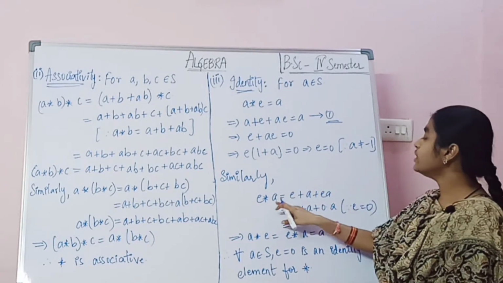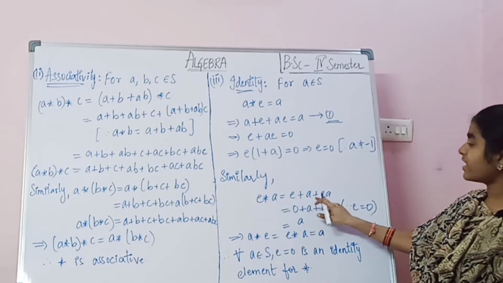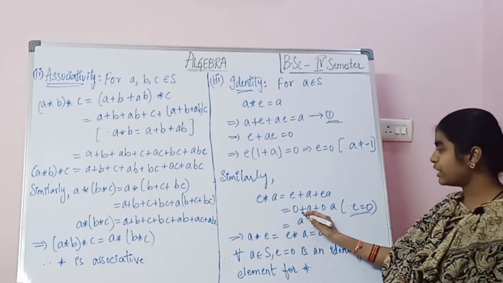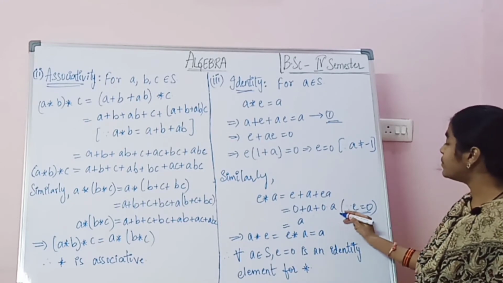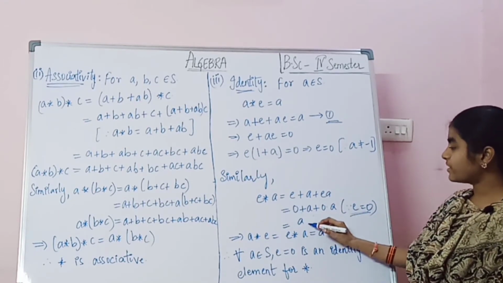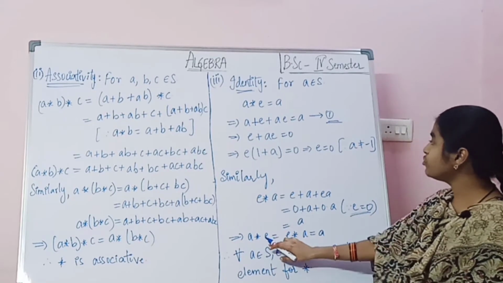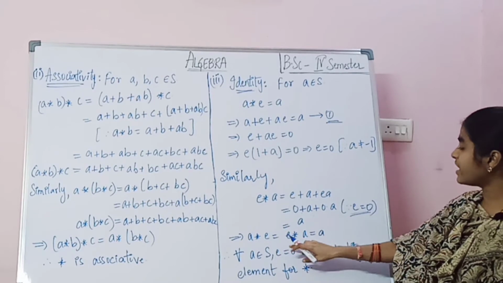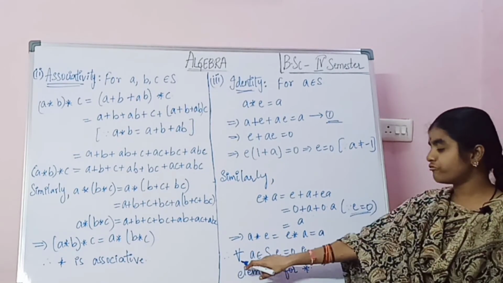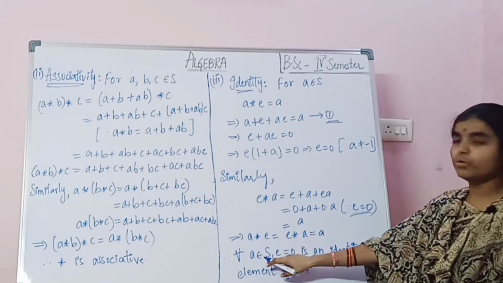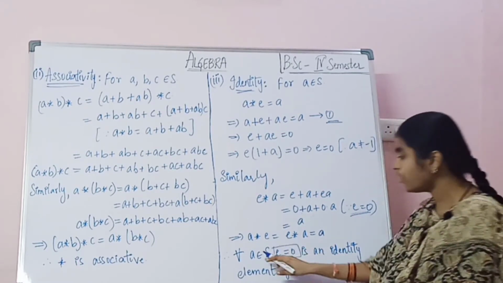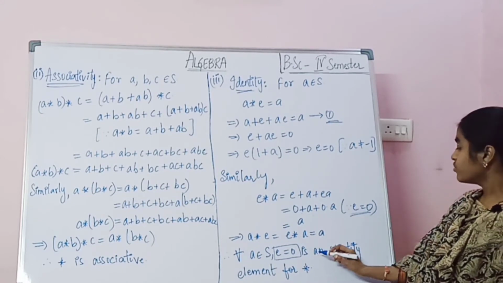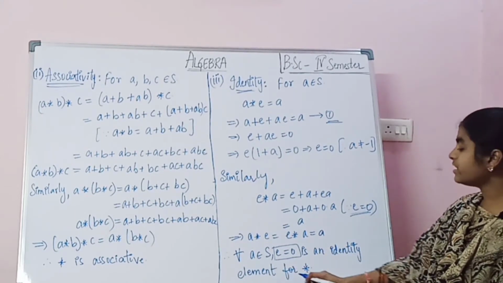Similarly, E star A equals E plus A plus EA. So what is E here? Since E equals 0, 0 plus A plus 0 into A, which equals A. So that implies A star E equals E star A equals A. So both values are equal. Therefore, for all A belongs to S, E equals 0, which is an identity element. So this E equals 0 is an identity element for star.